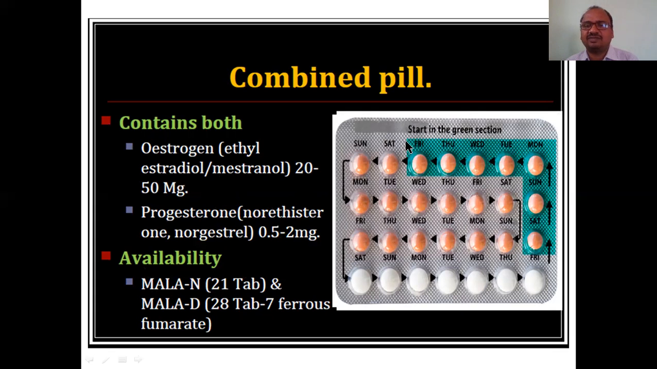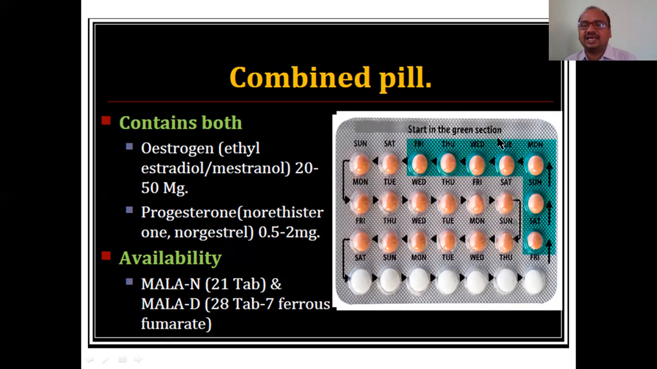Availability: it is available in forms like Mala N and Mala D. I will explain. Mala N is 21 tablets. Mala D is a government preparation. These are also government preparations, hormonal. Saheli is a government preparation, non-hormonal. That point you have to keep in your mind. And this is a tablet. It is available like this, combined pills.